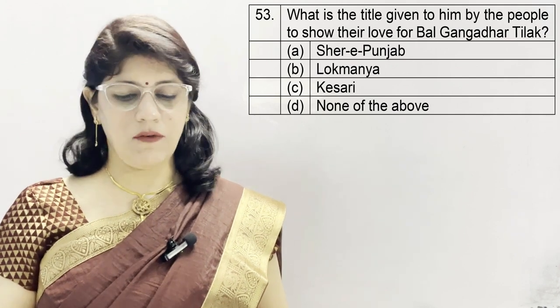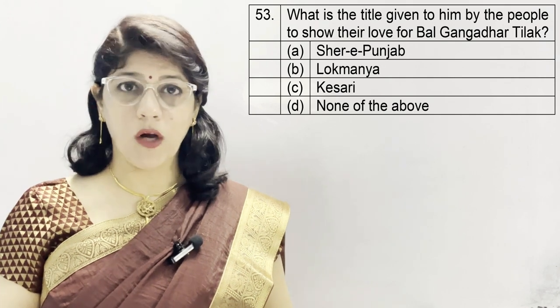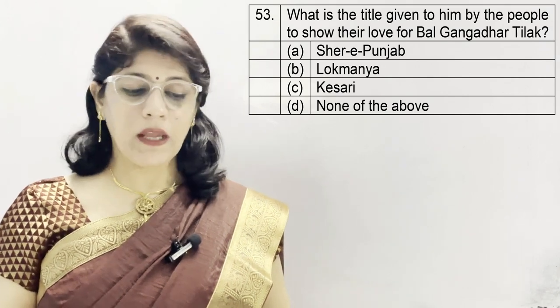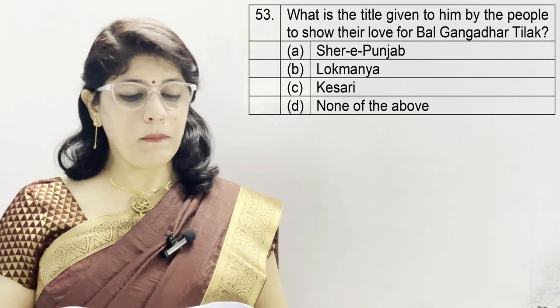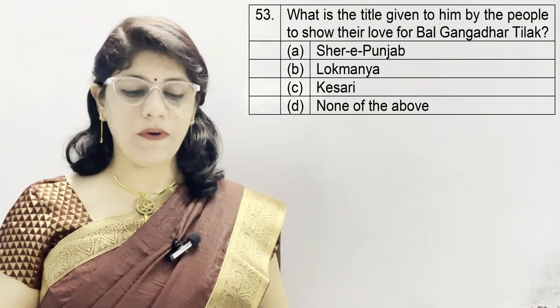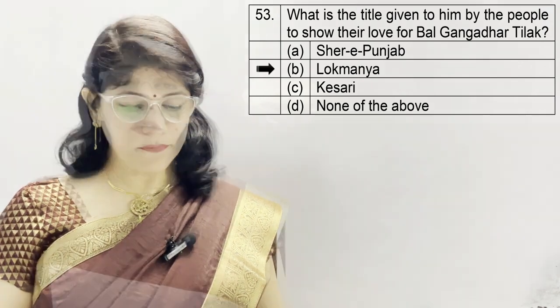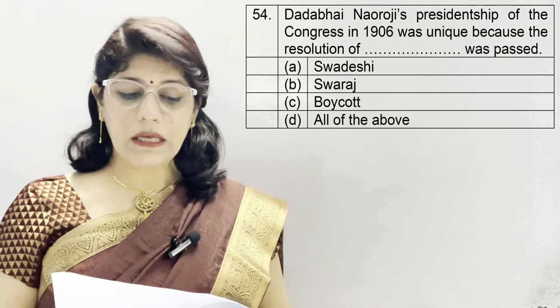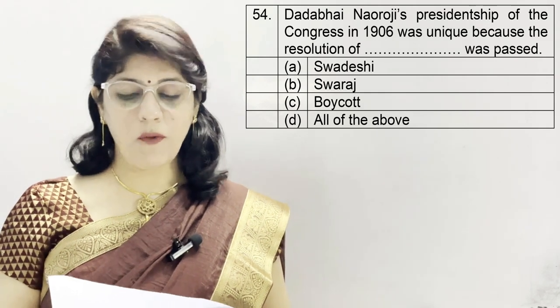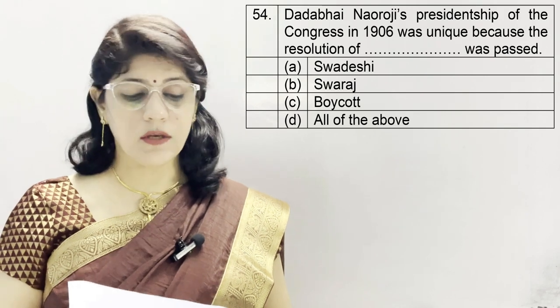Question number 53. What is the title given by the people to show their love for Bal Gangadhar Tilak? A option Sher-e Punjab, B Lokmanya, C Kesri and D none of the above, and the correct option is B, Lokmanya Tilak.